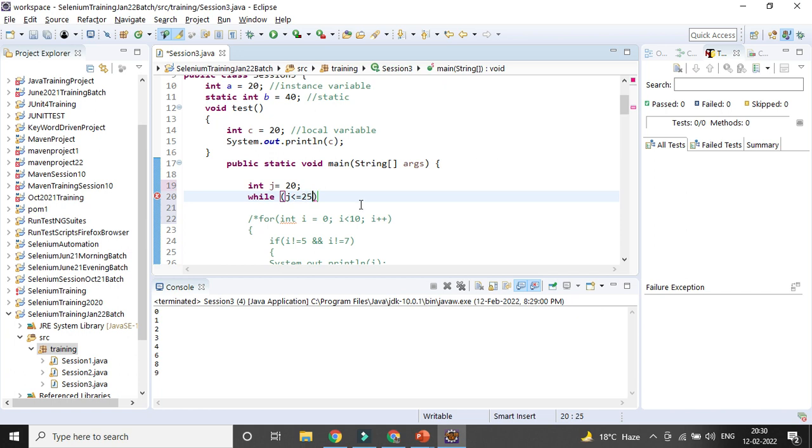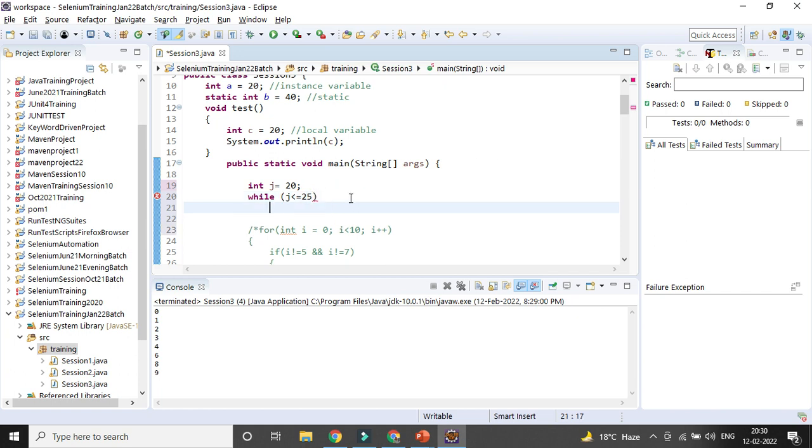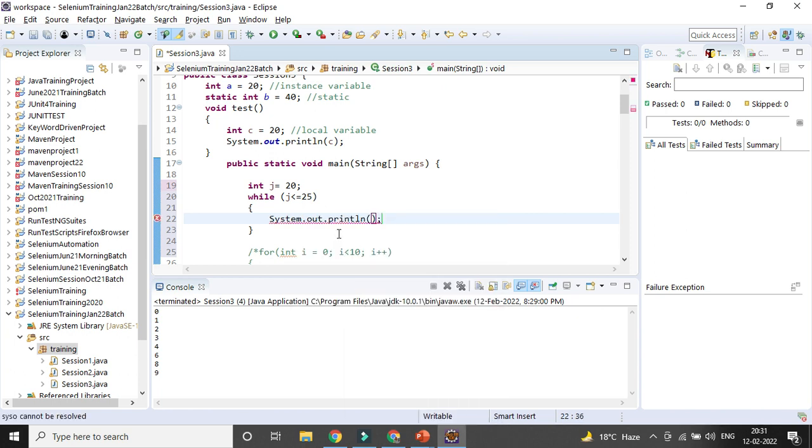Then I will just print out the value of j. Then I will be incrementing or decrementing j. So that is called the while loop.